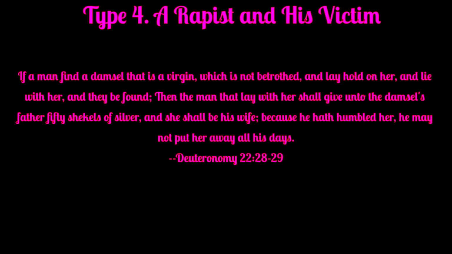And then this one is a rapist and his victim. This is no joke. In Deuteronomy, if a man lies with a girl who is a virgin and not betrothed or married, and he lays hold on her and lies with her, and they're found, which of course means they're caught, then they have to get married. And he has to stay married to her all his days. The thing that this does not cover is that the woman does not get a choice. So basically, if a man rapes her, he has to marry her, but then he gets to continue to rape her.